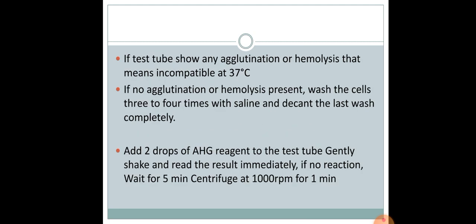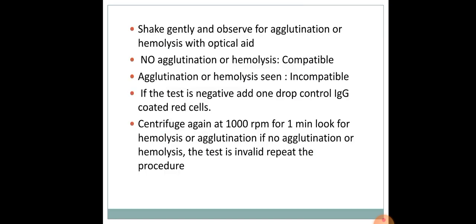If the test tube shows any agglutination or hemolysis, that means incompatible at 37 degrees Celsius. If no agglutination or hemolysis is present, wash the cells 3 to 4 times with saline and decant the last wash completely. Add 2 drops of anti-human globulin reagent to the test tube. Gently shake and read the results immediately. If no reaction, wait for 5 minutes, centrifuge at 1000 rotations per minute for 1 minute. Shake gently and observe for agglutination or hemolysis with optical aid. If there is no agglutination or hemolysis, then it's compatible.